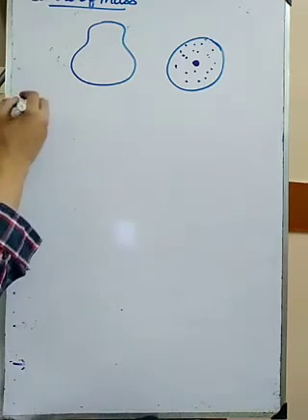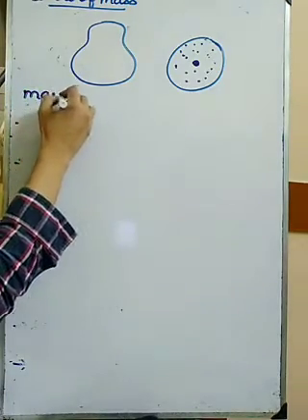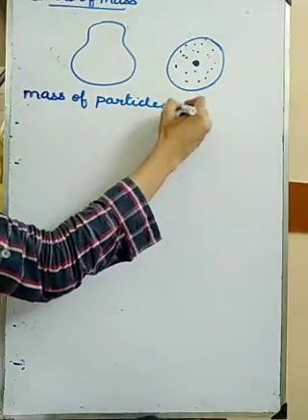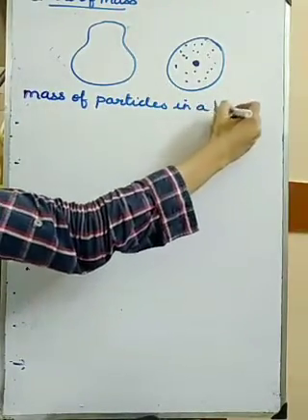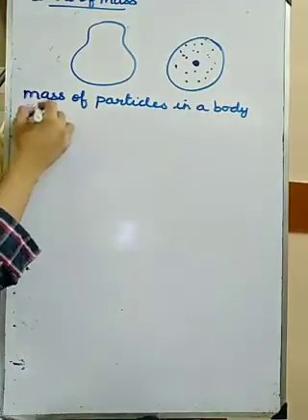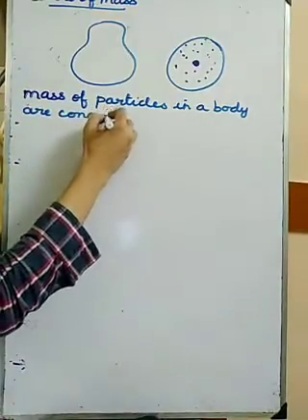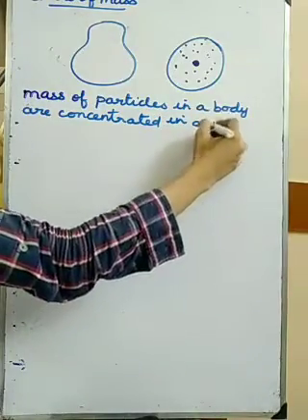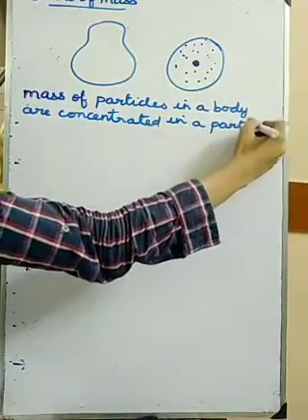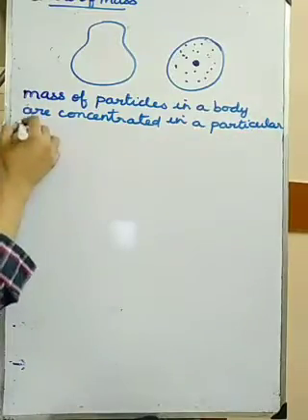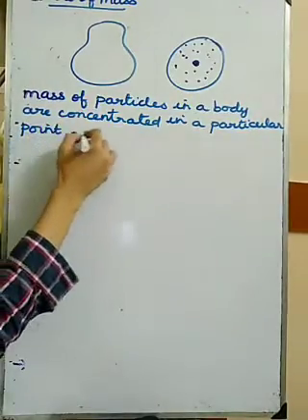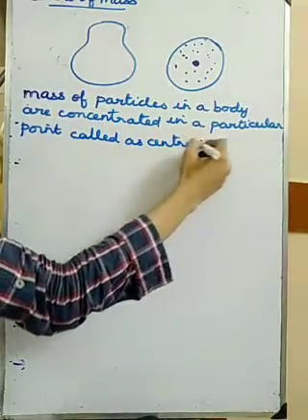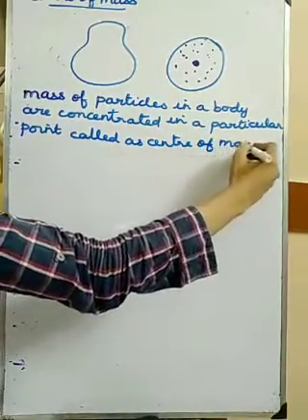So what is center of mass? The mass of all the particles in a body is concentrated in a particular point called the center of mass.